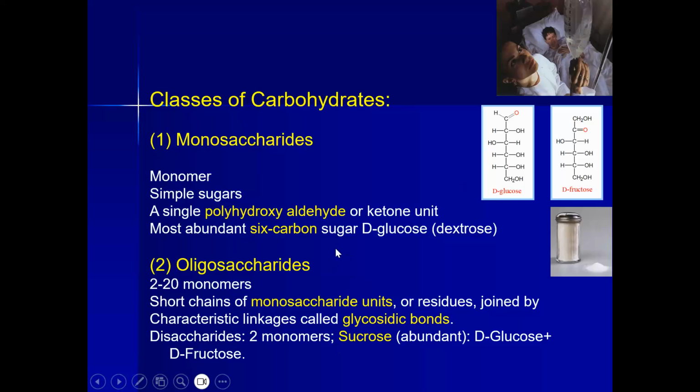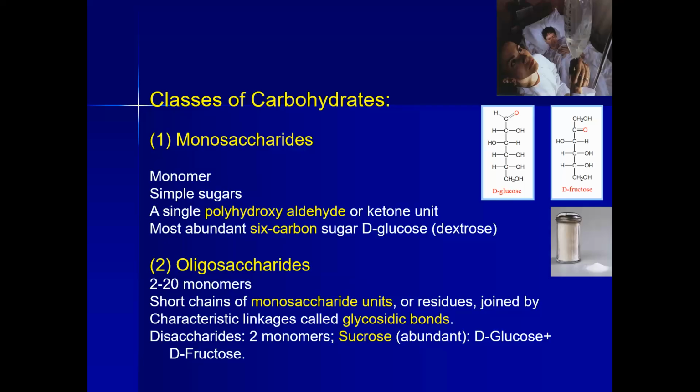And what are the oligosaccharides? If we are having more than 2 up to 20 of these monomeric units, monomer carbohydrates, that join with each other with a glycosidic bond, these would be oligosaccharides. So what are oligosaccharides?